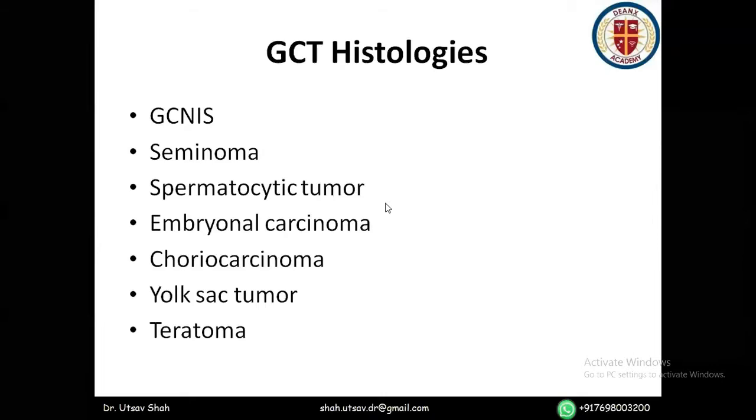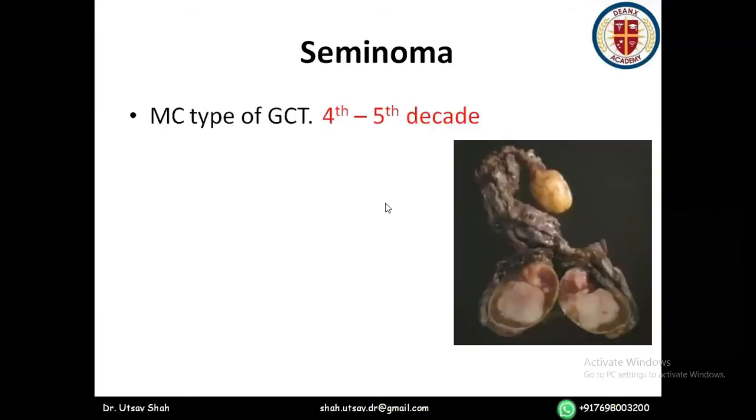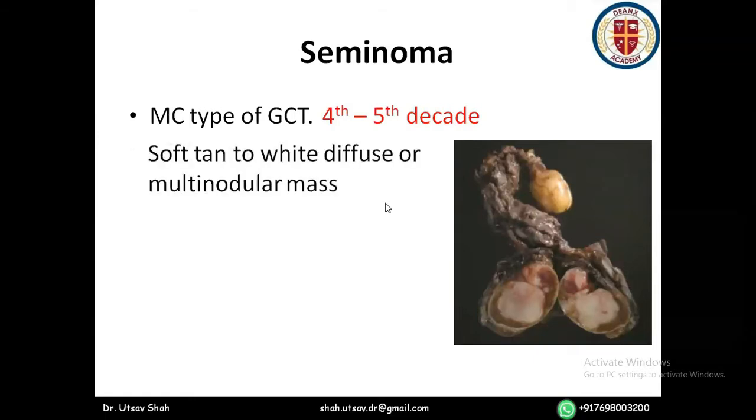I finished GCNIS, now I'm going to seminoma. Seminoma is the most common type of germ cell tumor, seen in the 4th to 5th decade. This is the cut section. What do you see? You see a soft, tan, diffuse multinodular mass lesion. Seminoma consists of 15% syncytial trophoblast. That means 15% of seminomas produce HCG.